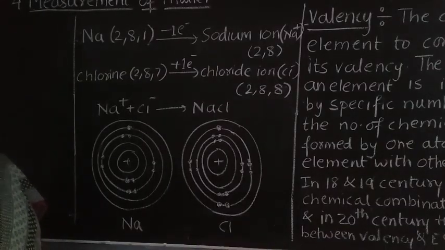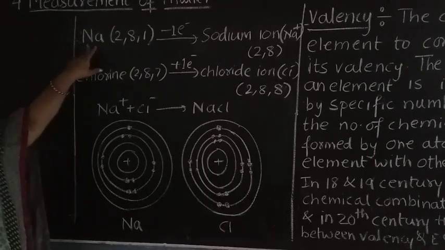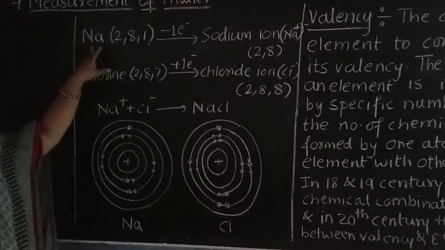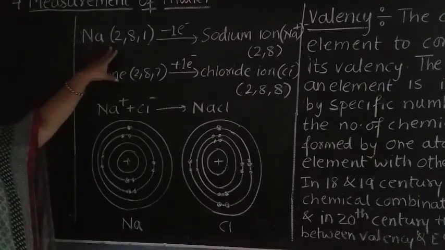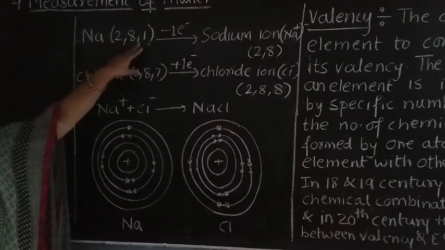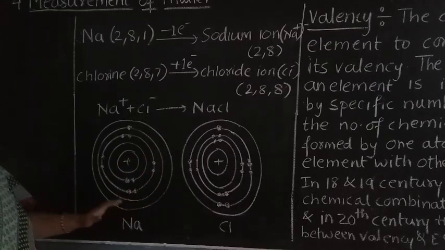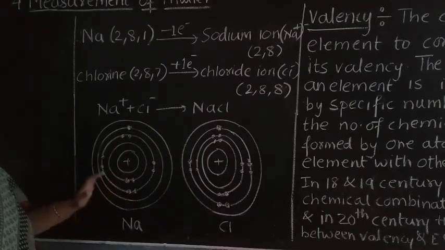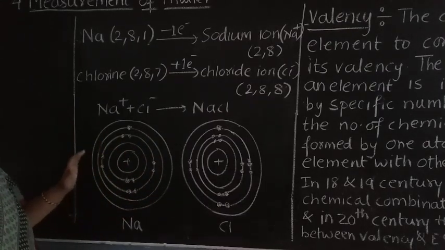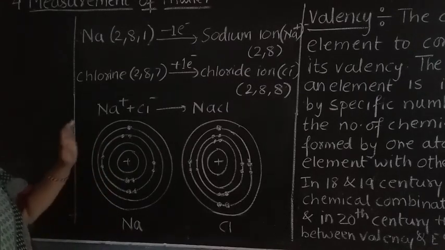Now see here, we have taken one example, that is sodium. The symbol is Na and the electronic configuration is 2, 8, 1. So how have we distributed the electrons into the orbits?